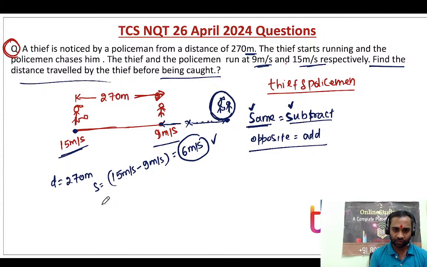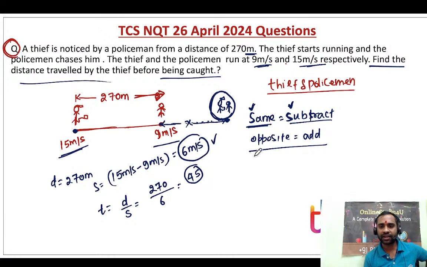Distance is this. So what will be the time? Time will be distance by speed. So distance by speed means 270 divided by 6. So 6 4s are 24 and 6 5s are 30, right?